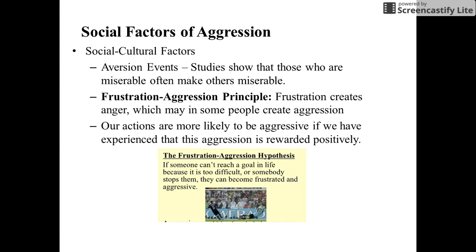They found that with adverse events, studies show that those who are miserable often make others miserable. Frustration aggression principle is the idea that frustration creates anger, which some people express by being aggressive. So here at the bottom it says if someone can't reach a goal because it's too difficult or somebody stops them, they become frustrated, and then that could lead to aggression. Our actions are more likely to be aggressive if we've experienced aggression and when we're rewarded, even though we express the aggression. So if you start a fight and people start laughing, then you're more prone to be aggressive because people are positively rewarding you.